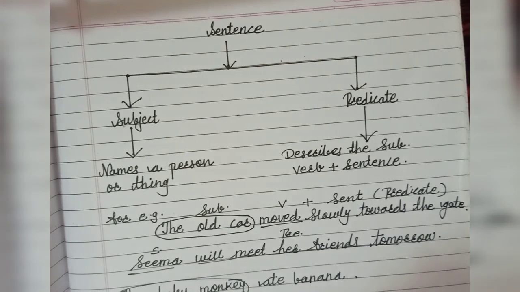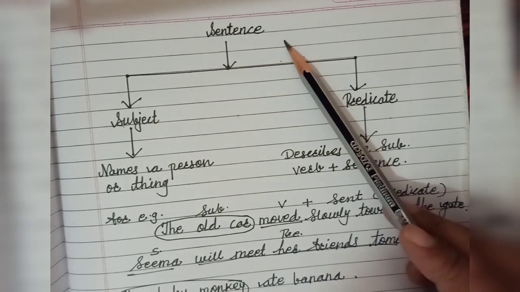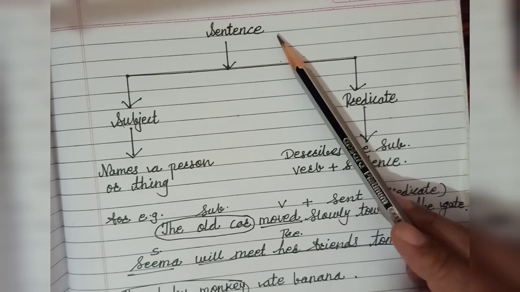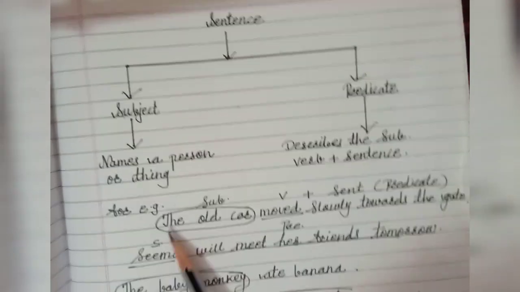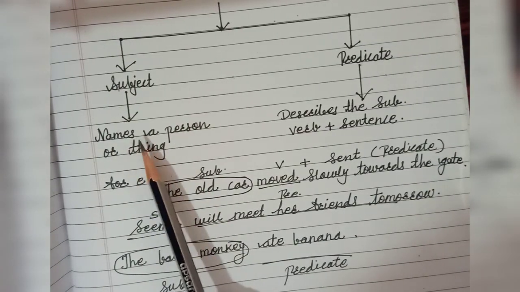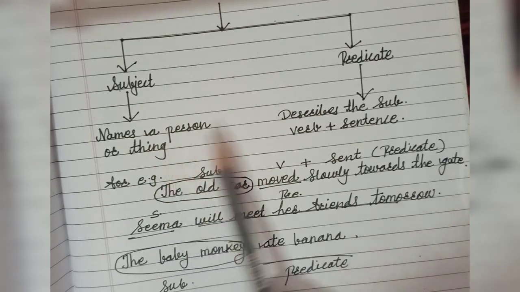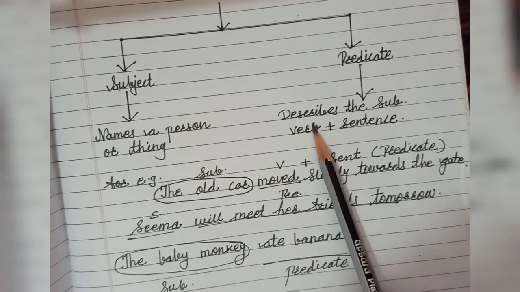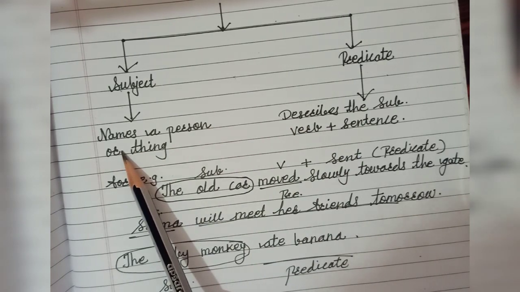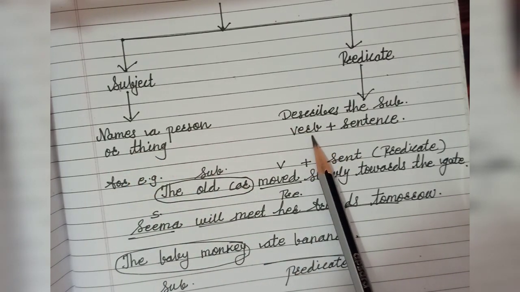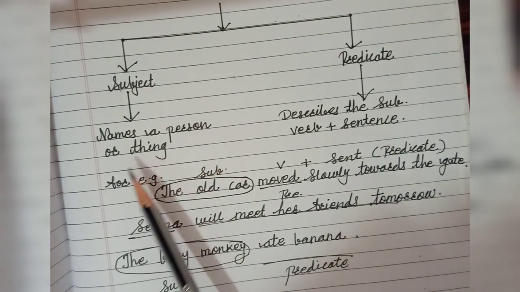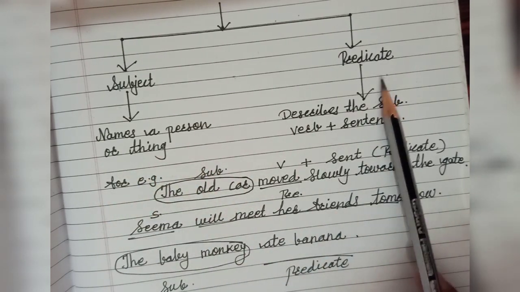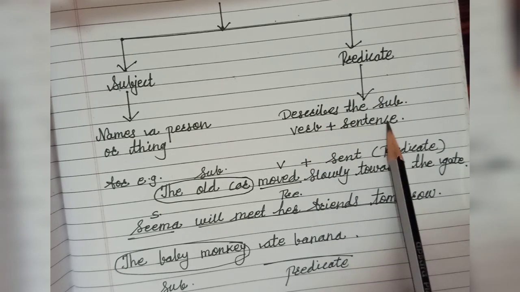Now let's learn about subject and predicate. We learned about sentences. A sentence means a group of words. Each and every sentence has two parts. First is the subject, second is the predicate. What do you mean by subject? Subject means the name of a person, place or thing. And what do you mean by predicate? Predicate describes the subject, and it contains the verb plus the rest of the sentence.